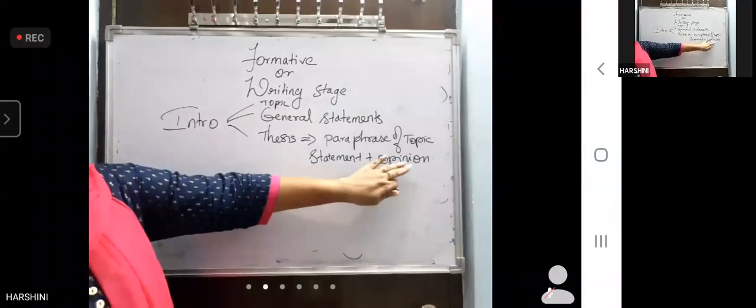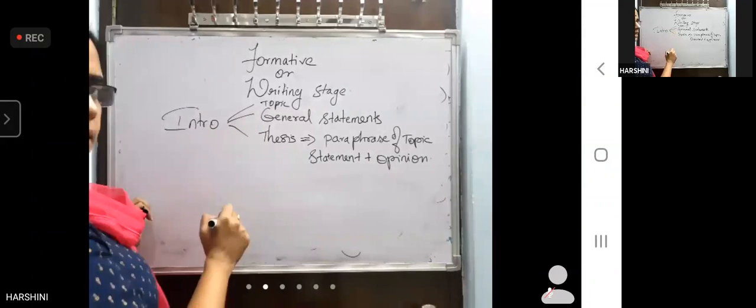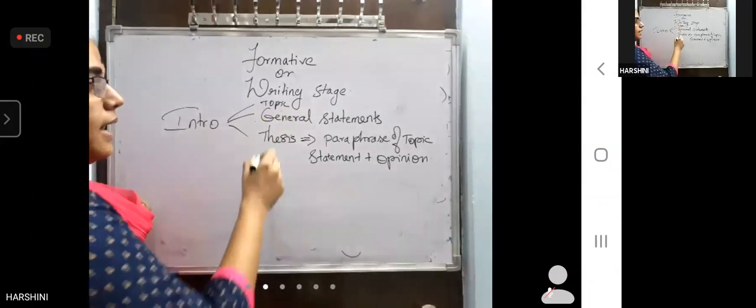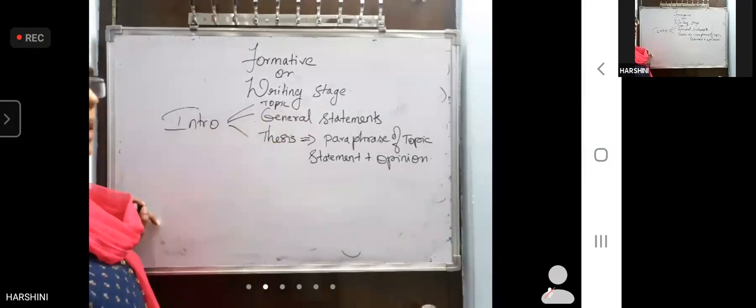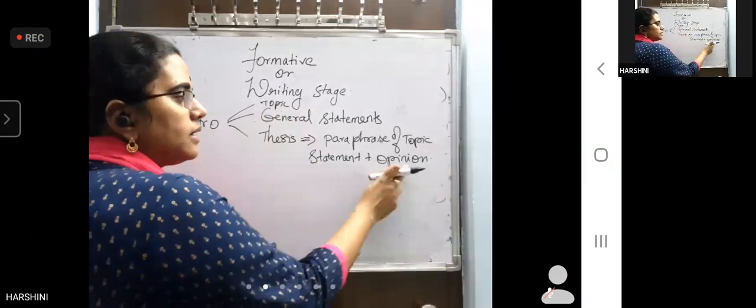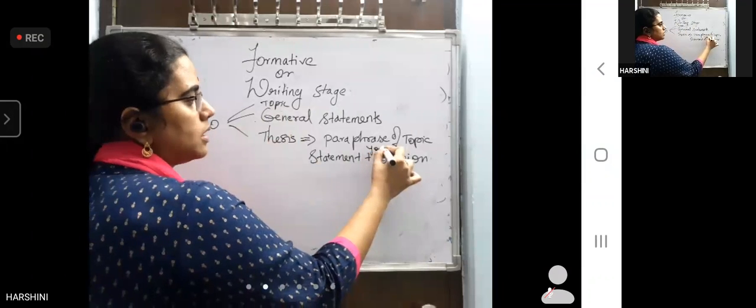Thesis statement itself is opinion with the topic statement. Intro should be a paragraph which contains a topic statement and general statements in the middle, and then the last should be thesis statement. Again, it should contain a paraphrase of topic statement and your opinion. Which opinion? Your opinion.